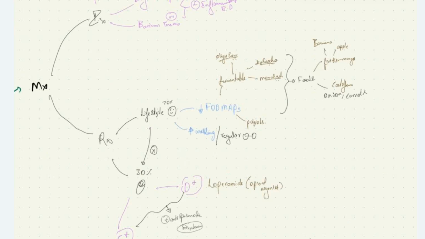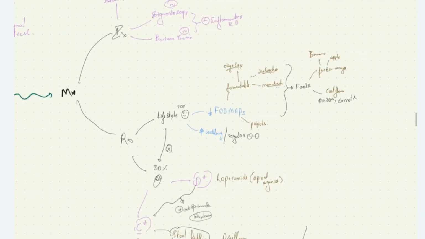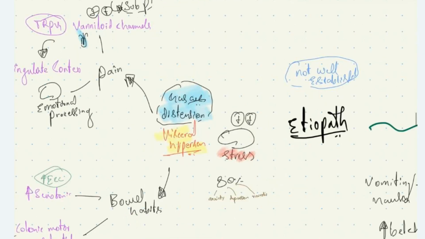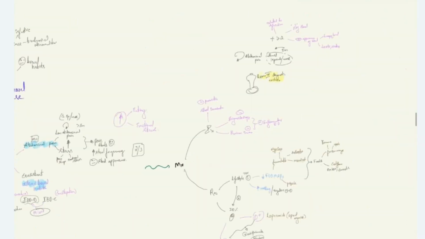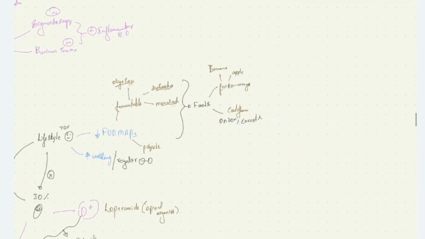70% of patients are cured on lifestyle modifications. Mainly, we have the FODMAP diet, reduced intake of FODMAP foods, that is fermentable oligosaccharide, disaccharide, monosaccharide, and polyols. We should reduce the intake of these foods. These foods will cause gas accumulation and distension, which is the reason for visceral hypersensitivity and secondary symptoms. So, decrease the intake of FODMAP food.